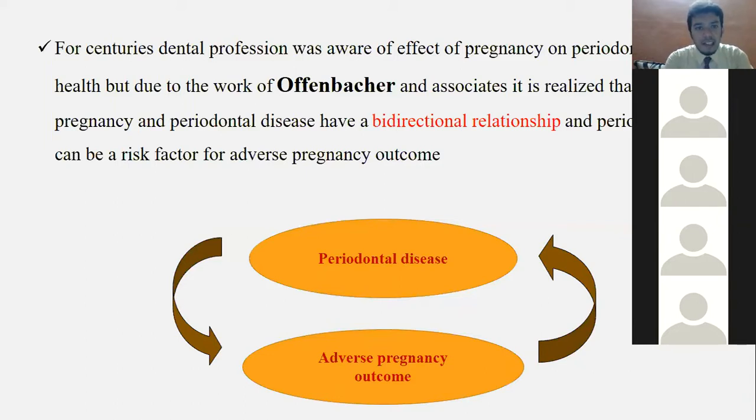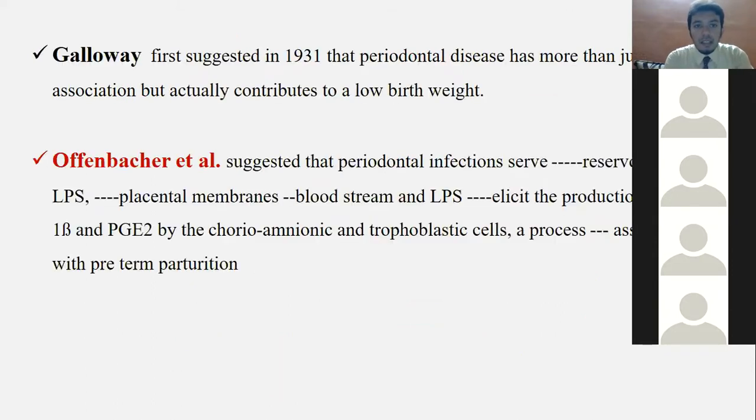He and his associates realized that pregnancy and periodontal disease have a bidirectional relationship, and periodontal disease could be considered a risk factor for adverse pregnancy outcome. There was one more study before that by Galloway, who suggested that the disease has more than just an association but also contributes. So you have to be very clear in understanding what is an association and what is a causal factor. Some conditions have a causal factor, some have an association factor.